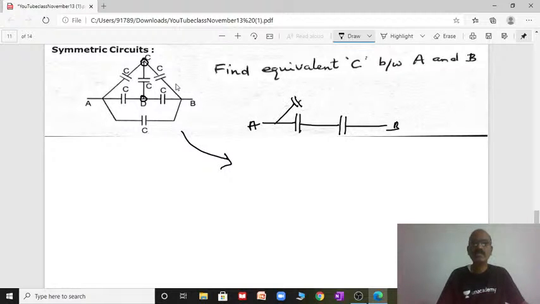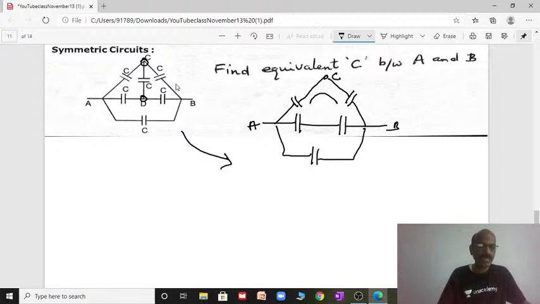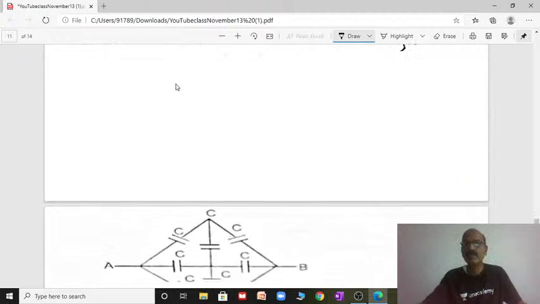From here, this capacitor, this is C. From here, draw that. That's it. So C and D are symmetric with AB, so CD is neglected. Then we know that these two are in series and these two are in series. Now all three will be in parallel. You know that formula, and you will get the answer correctly. Finally, the equivalent capacitance is 2C.